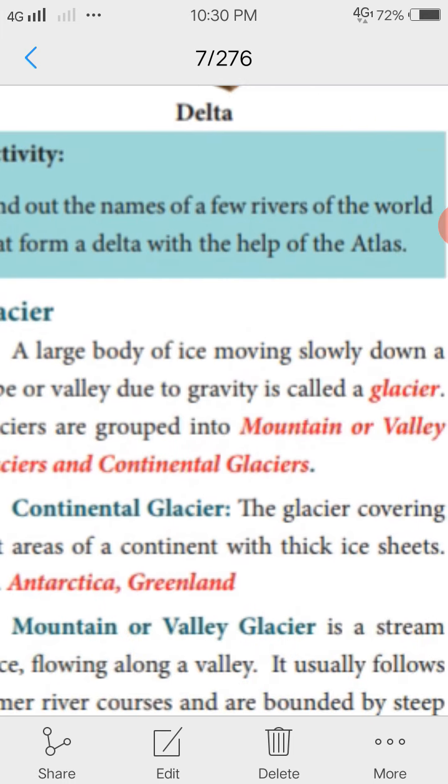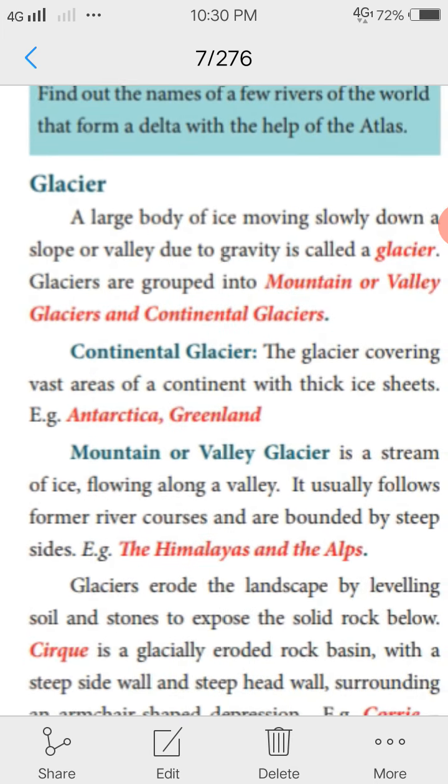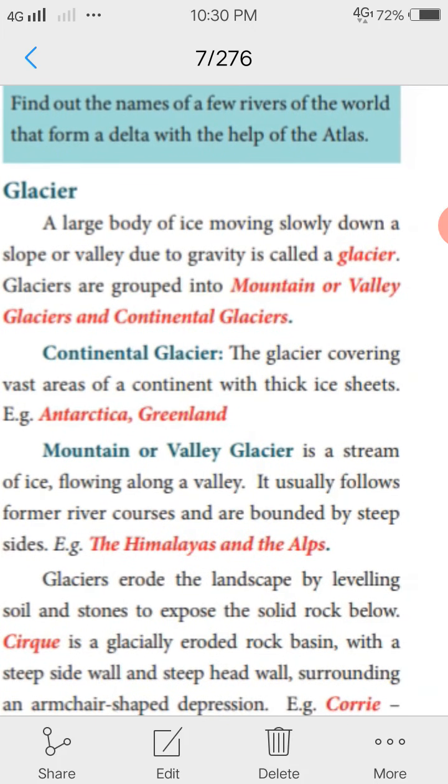So glacier, already you know about the glacier, a large body of ice moving slowly down a slope or valley due to gravity is called a glacier. Here the glaciers are grouped into two: mountain or valley glaciers and continental glaciers.